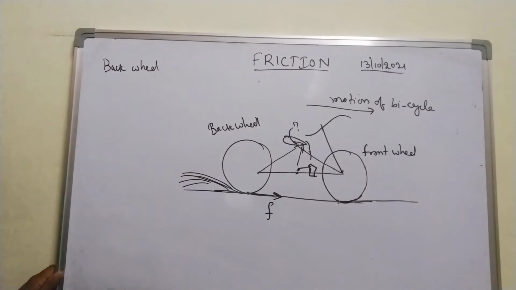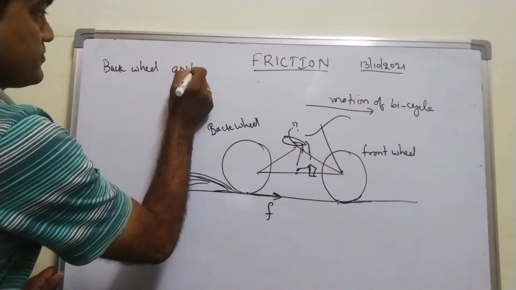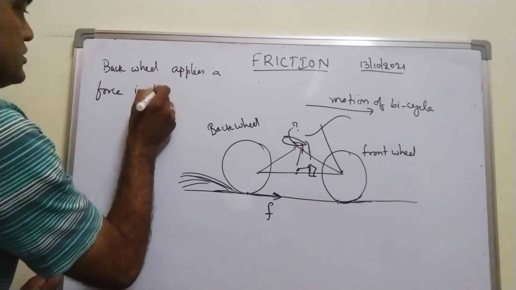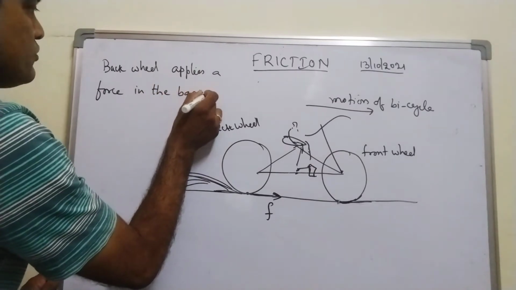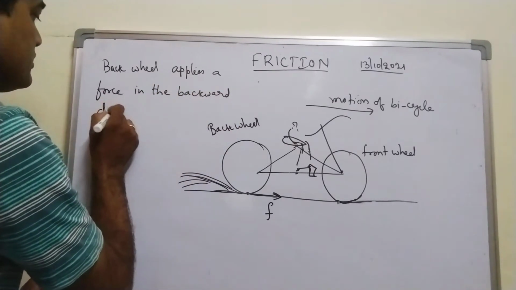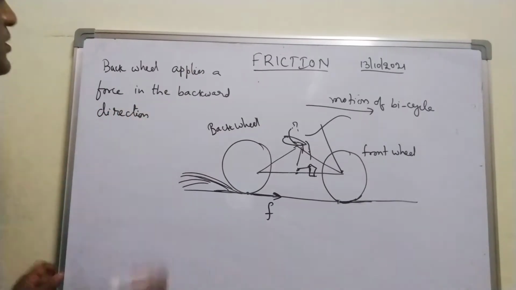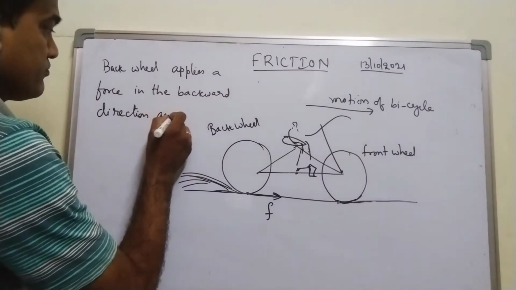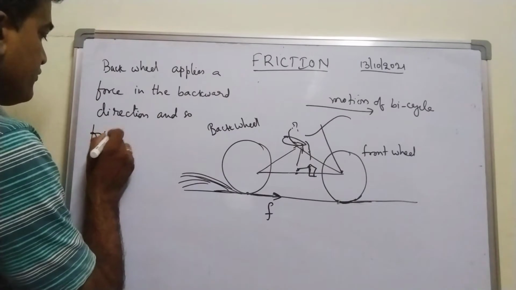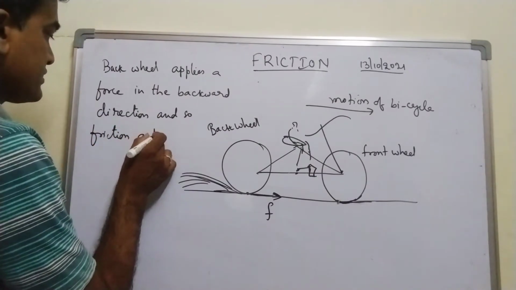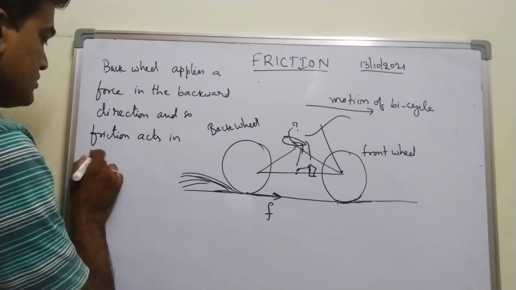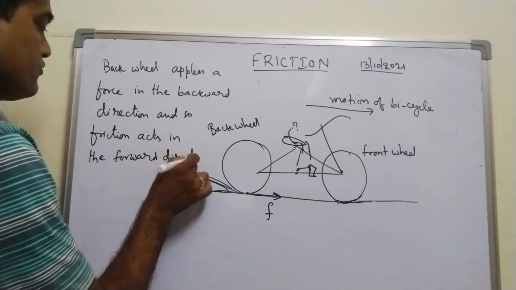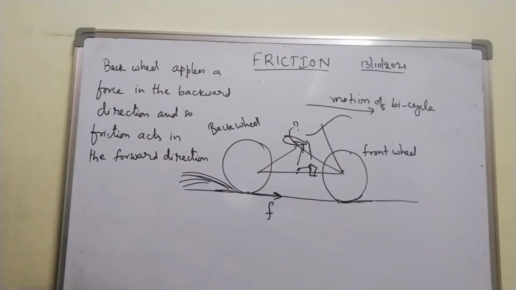Back wheel applies a force in the backward direction, and so friction acts in the forward direction, right?